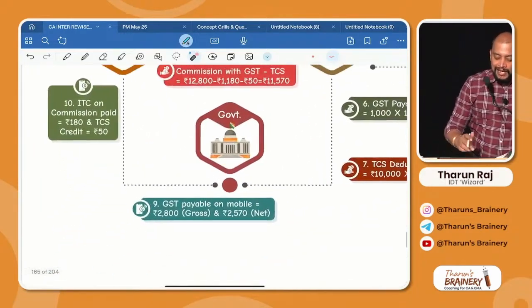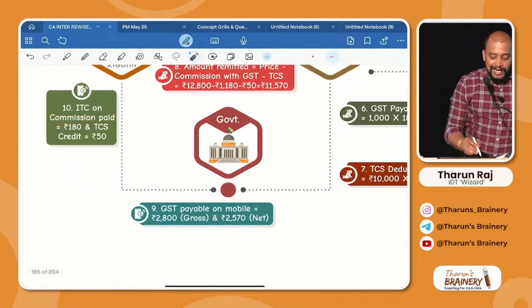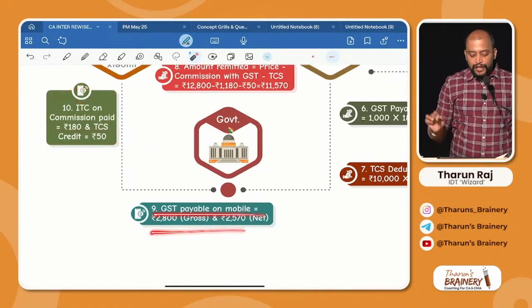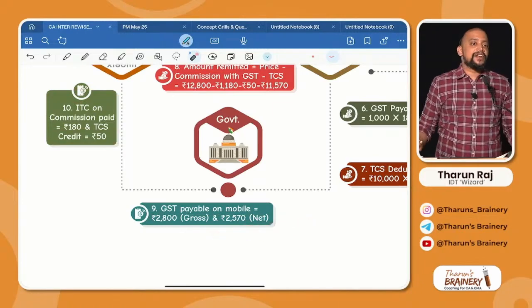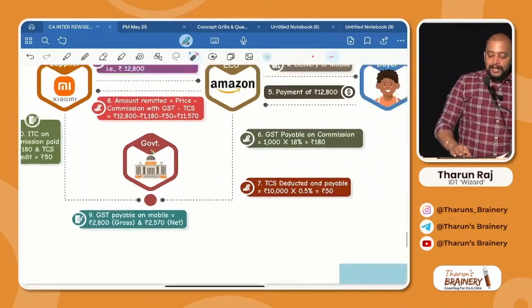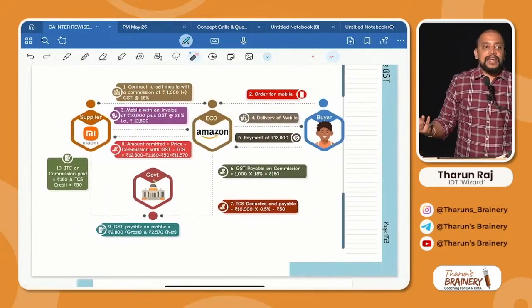So you can see here ITC on commission 180 and TCS credit 50. This amount they will reduce from the gross liability. So 2,570 is the net liability. Is it clear? So that is with respect to this working. Now any question can be asked in the exam.